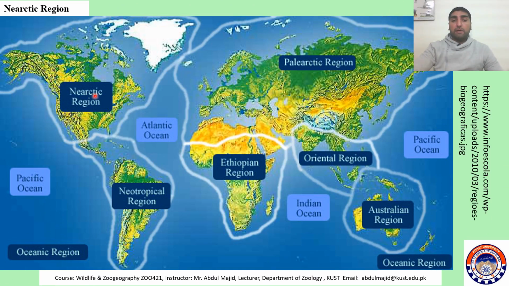This is Nearctic region. So the whole of North America, the Greenland and Aleutian Islands here, and extended till the middle of Mexico. So this is Nearctic region. Nearctic region is separated or bounded by central isthmus with Neotropical region to the south, and to the north there is a Northern Ocean, to the west there is Pacific Ocean, to the east there is Atlantic Ocean.